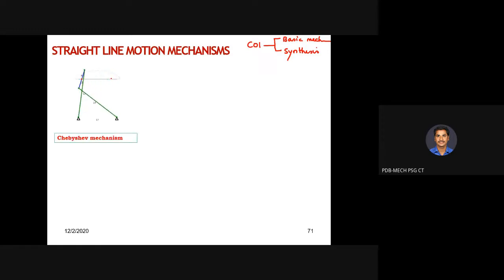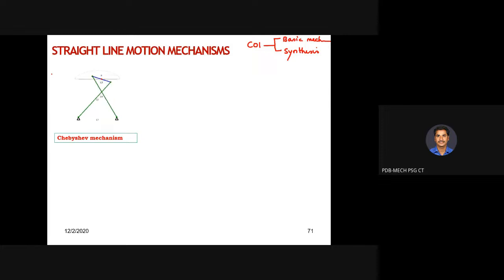The first mechanism I have shown is the Chebyshev mechanism. How many links are there in this mechanism? 4, sir. Yes, L1, L2, L3 in blue color, and L4. So we have 4 links.